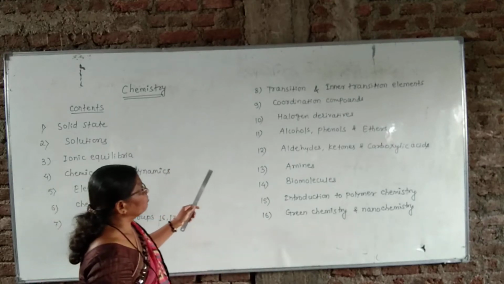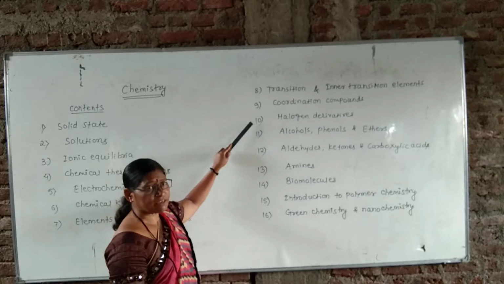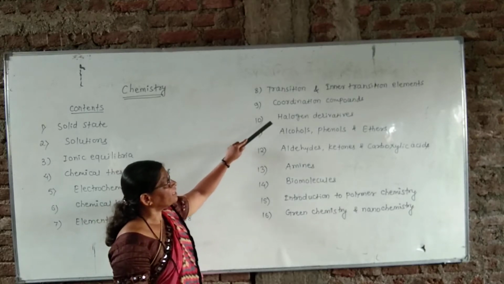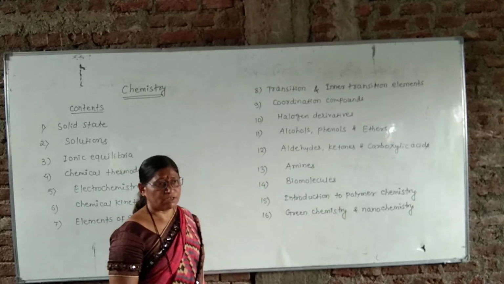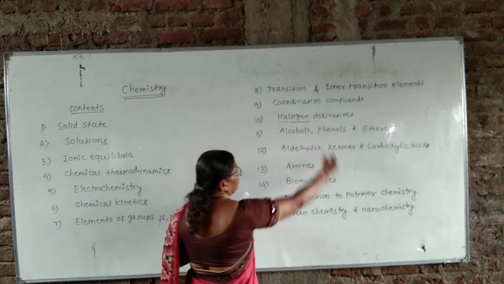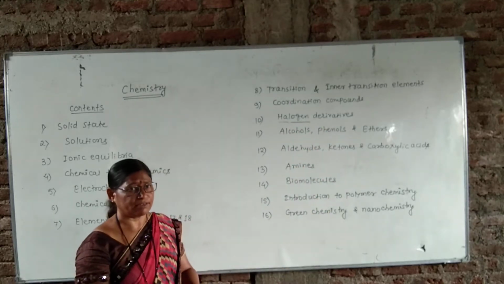Now we have to start from the section organic chemistry, that is from chapter number 10, that is halogen derivatives. What are the halogens and what are their positions in the periodic table?